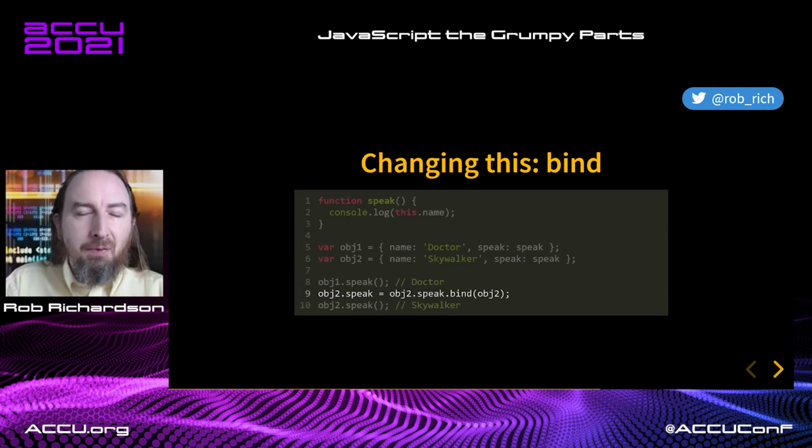Now, you'll probably see a lot of code that says stuff like obj2.speak equals obj2.speak.bind obj2. Why do we do this? So that we can bake the this into all of the methods. If we have a button click event, or if we have other mechanisms where we want to maintain the this when things happen, then we can just bake them into place straight away, and then we don't have to worry about it.